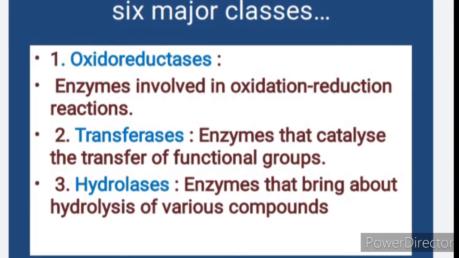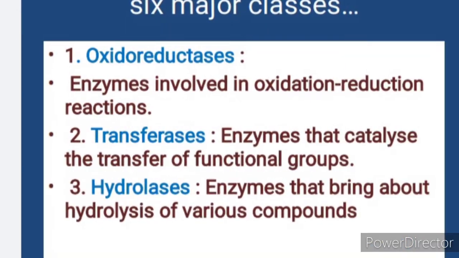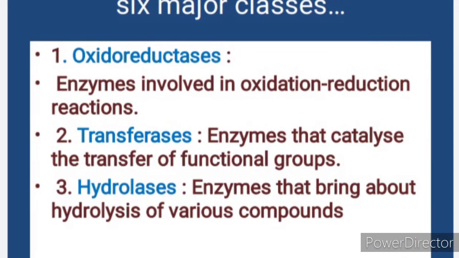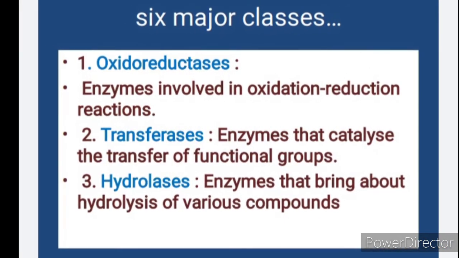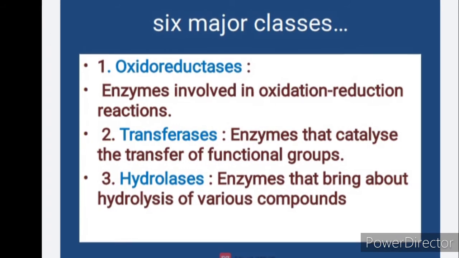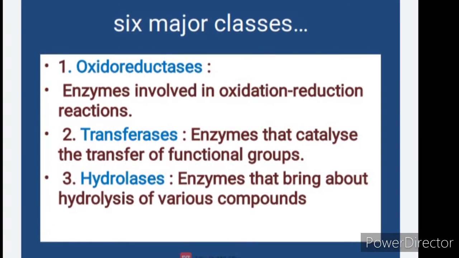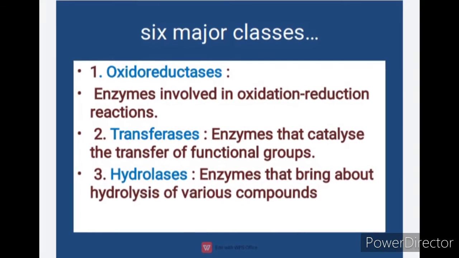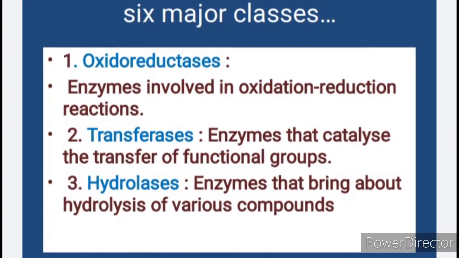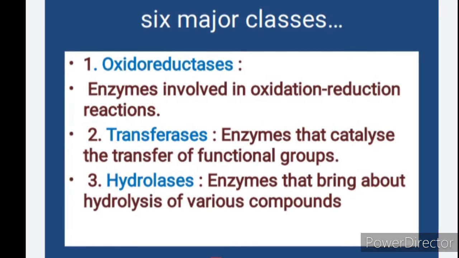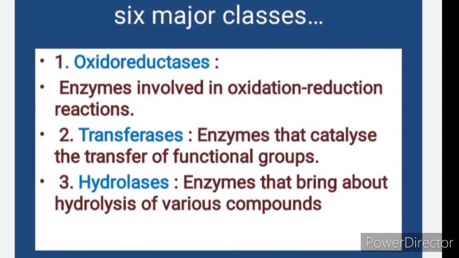And the fifth enzyme class is isomerases. Isomerases catalyze several types of intramolecular rearrangements and yield isomeric forms. Some examples are mutases, which catalyze the intramolecular transfer of functional groups. Cis-trans isomerases catalyze the isomerization of geometric isomers. Epimerases catalyze the inversion of an asymmetric carbon, and racemases interconvert L and D stereoisomers.